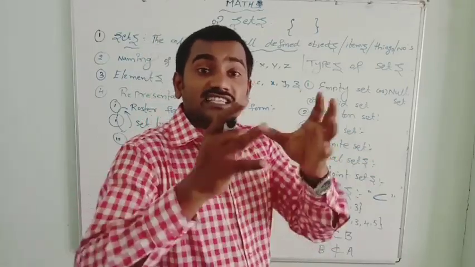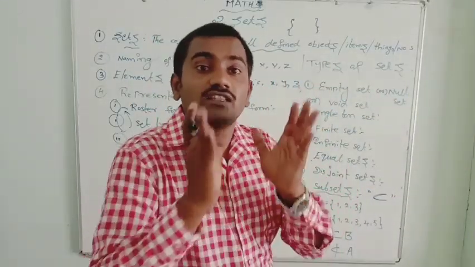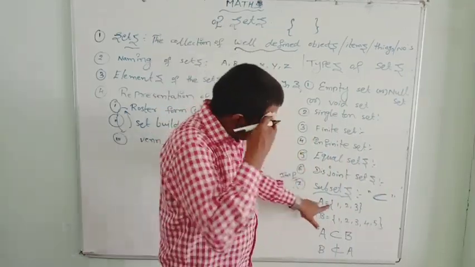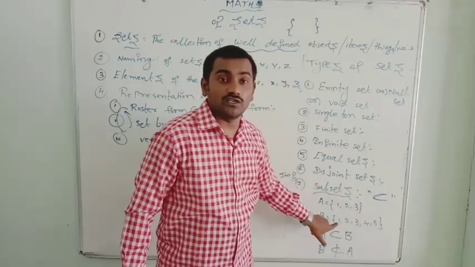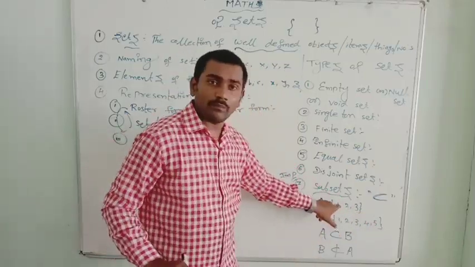Every element of set A is also an element of set B. Then set A is a subset of set B. So here every element of set A is also present in set B, so A is subset of B. Now let us see whether B is a subset of A.